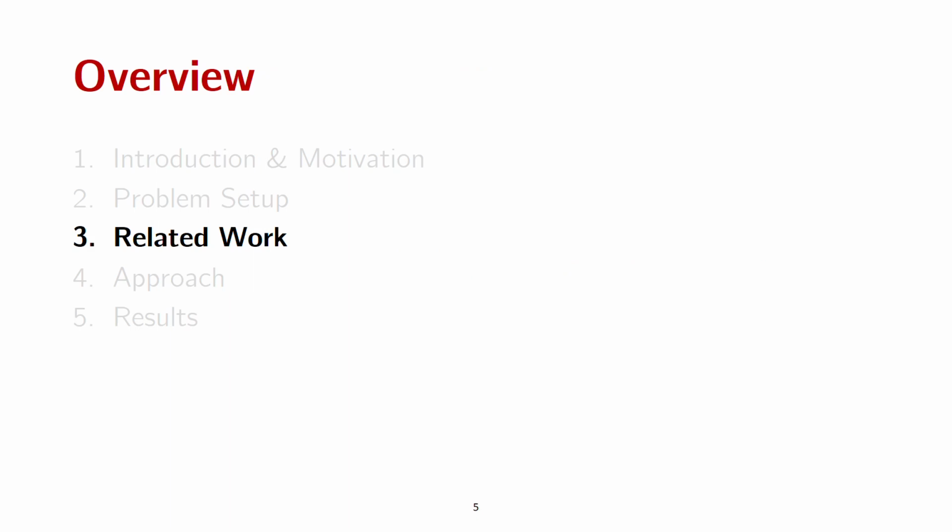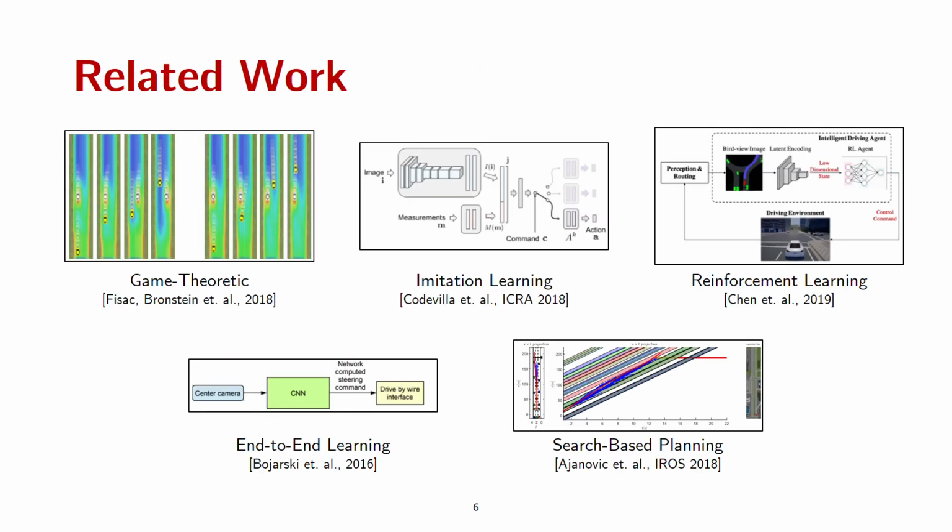Obviously, there has been a lot of work recently in the field of autonomous driving. We highlight some of these approaches here. Game-theoretic formulations of autonomous driving try to model a value function for driver behaviors that may be considered while optimizing a vehicle trajectory. Imitation learning, reinforcement learning, and end-to-end learning approaches try to learn control policies for autonomous vehicles from data that either emulate observed human driving patterns or obtain high rewards from a specified reward function. Search-based planning approaches for autonomous driving use more traditional motion planning approaches to compute feasible trajectories by using a collision checker in both time and space.